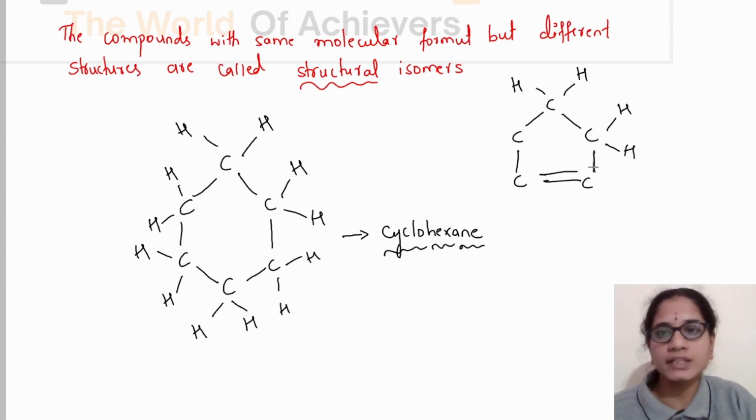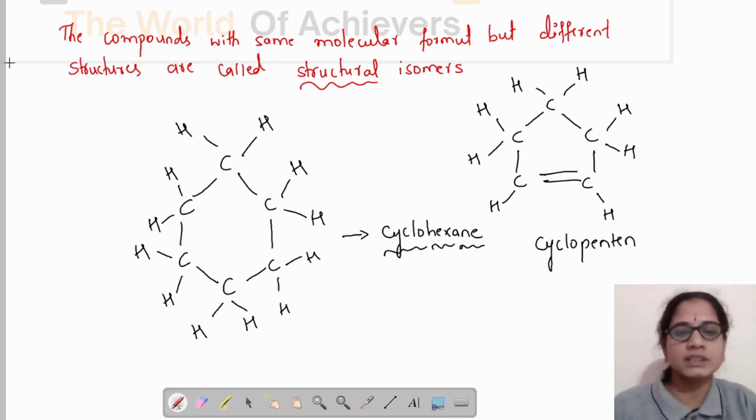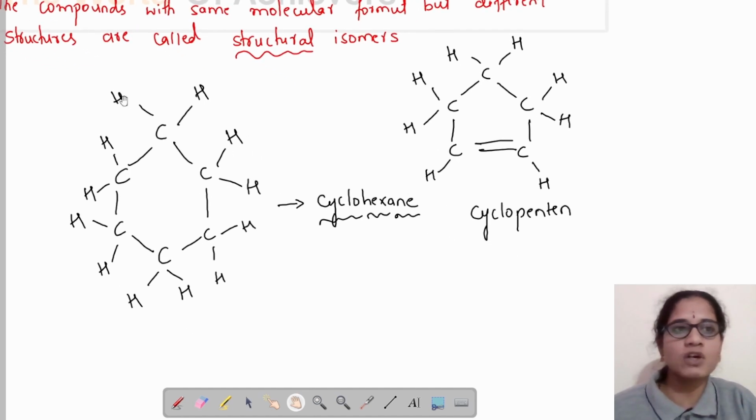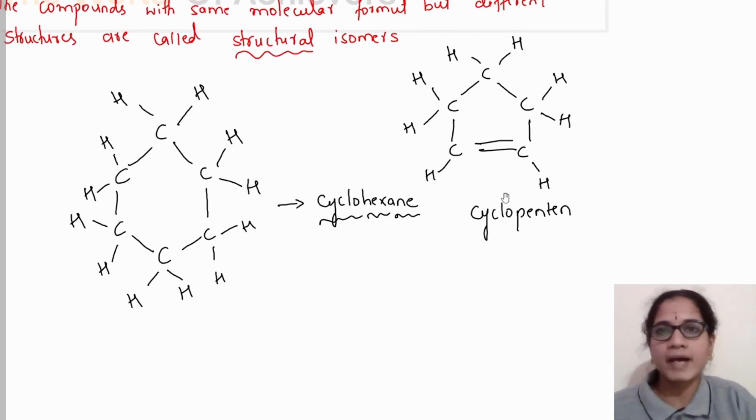Here already there are 3 bonds, so we need to write only 1 hydrogen here for this and this carbon atom. This compound is called as cyclopentene. Cyclo because these are arranged in the form of ring. Pent because there is presence of 5 carbon atoms and ene because there is carbon-carbon double bond here. In this way, we will draw the cyclic structures for hydrocarbons.